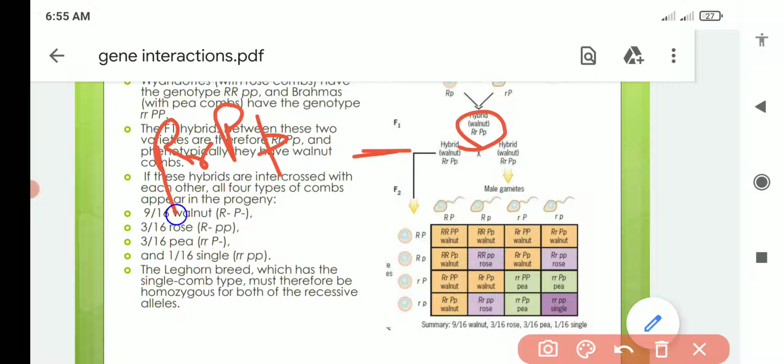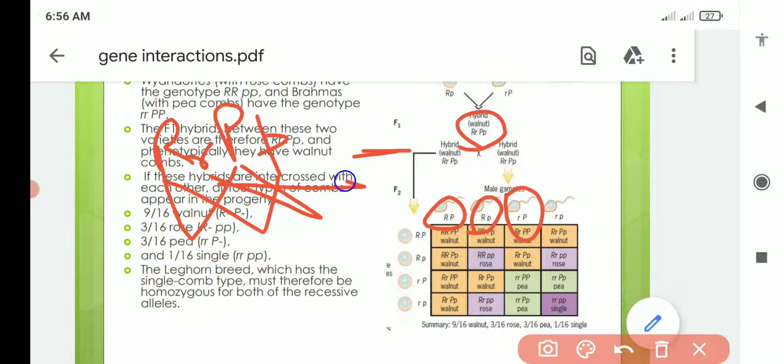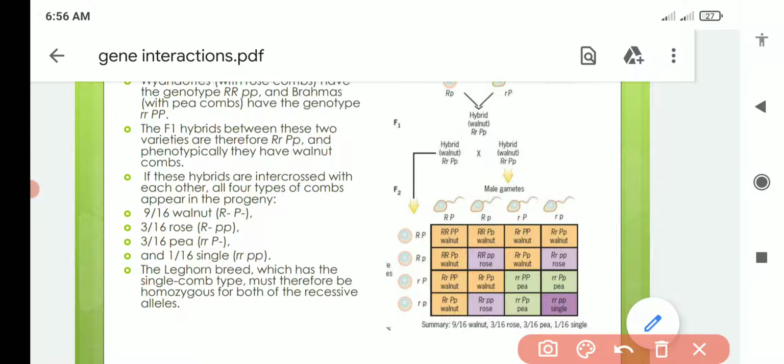So when capital R goes with capital P, it will produce capital R, capital P. When capital R goes with small p, it will produce capital R small p. When small r goes with capital P, it will produce small r capital P. And when small r goes with small p, it will produce small r small p. Okay, so likewise, these were the male gametes and these will be the female gametes. Okay, the same gametes are produced in male and female because we are taking self pollination.